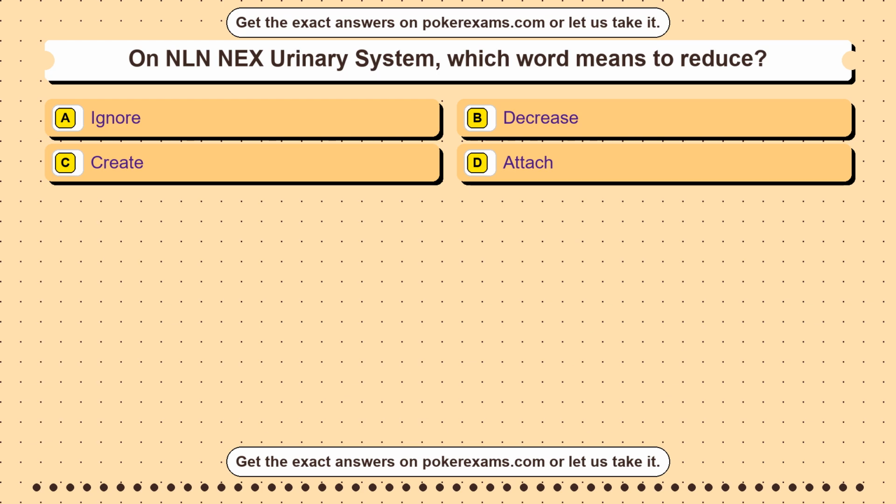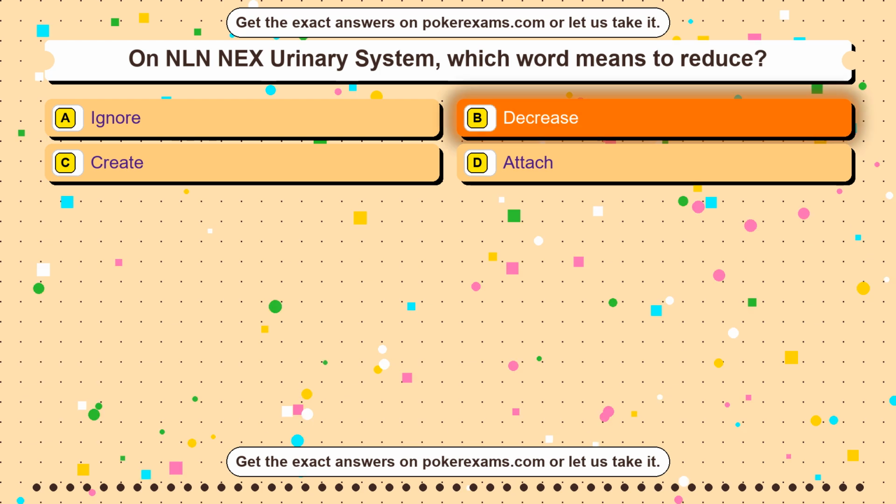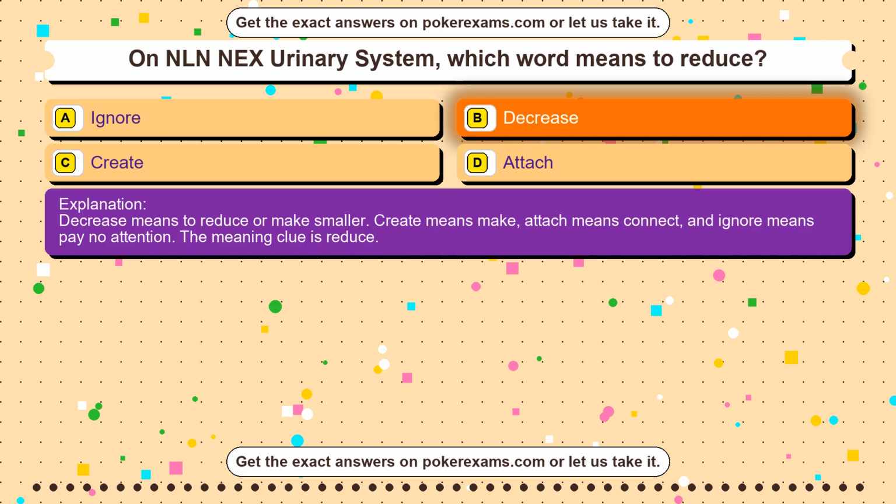Question 24. On Get Social Studies Review, which weathering process breaks rocks by freezing water? Option A pollination. Option B ice wedging. Option C photosynthesis. Option D evaporation. The correct answer is option B. Ice wedging happens when water freezes, expands, and cracks rock. Photosynthesis makes glucose, evaporation changes liquid to gas, and pollination helps plants reproduce. Freezing water is the key clue.